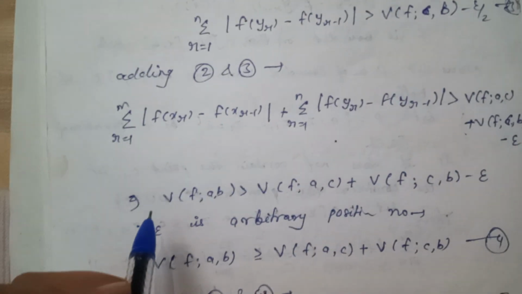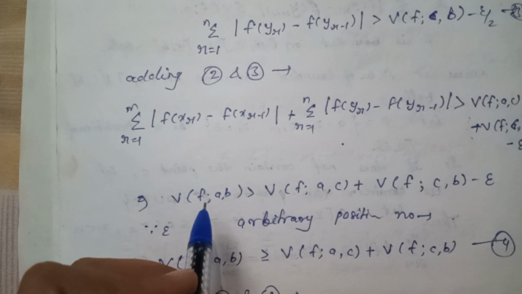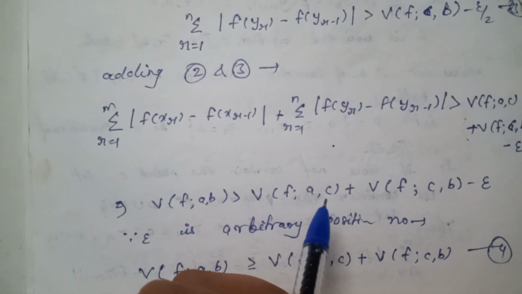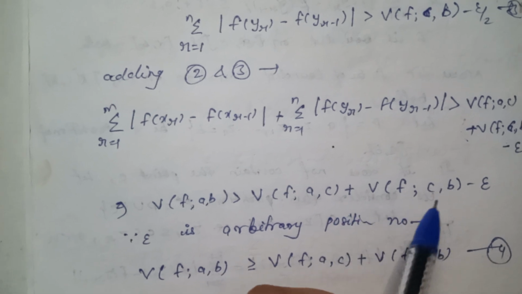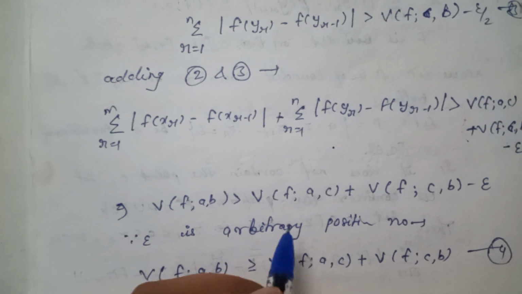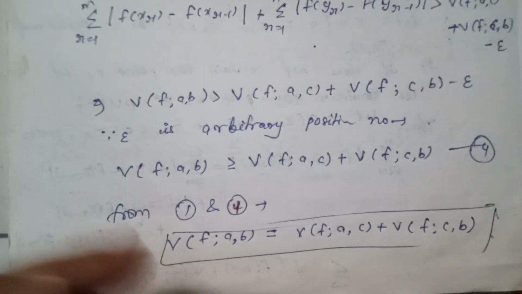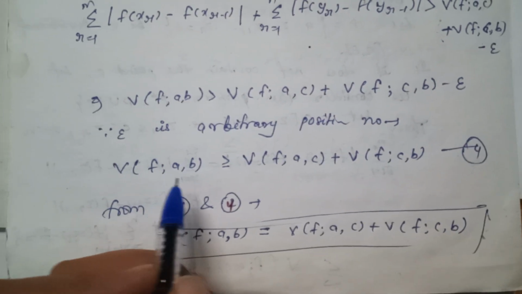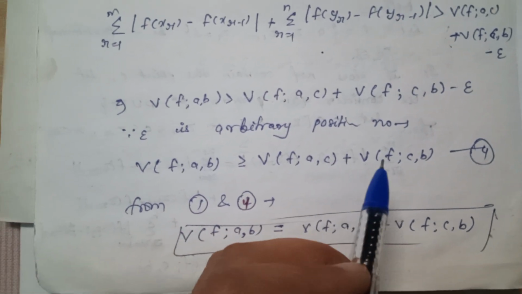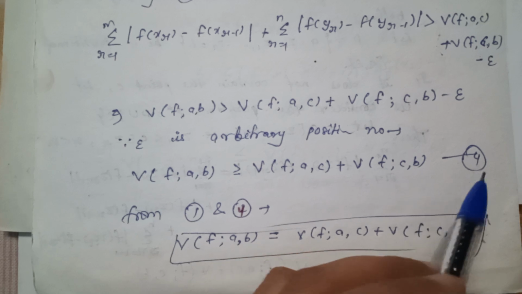So this implies that V(f, a, b) is greater than V(f, a, c) plus V(f, c, b) minus epsilon. Since epsilon is an arbitrary positive number, V(f, a, b) is greater than or equal to V(f, a, c) plus V(f, c, b). This is equation number 4.